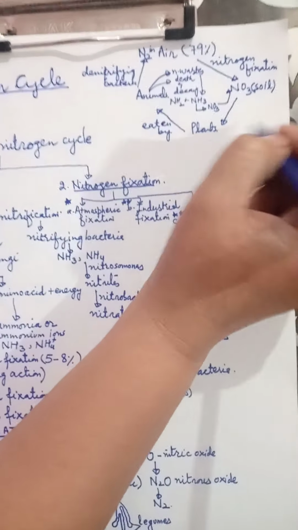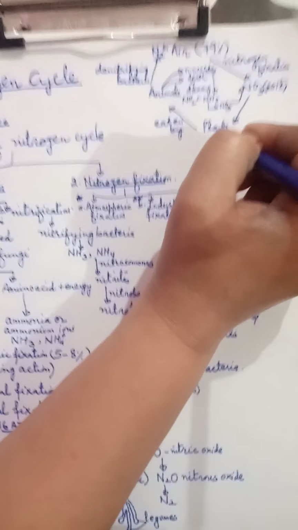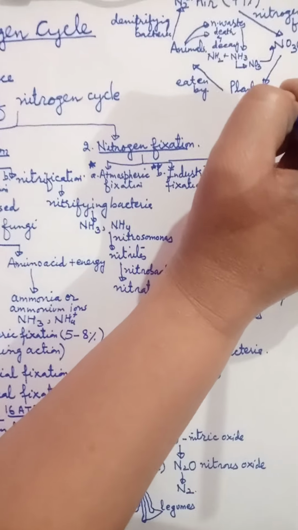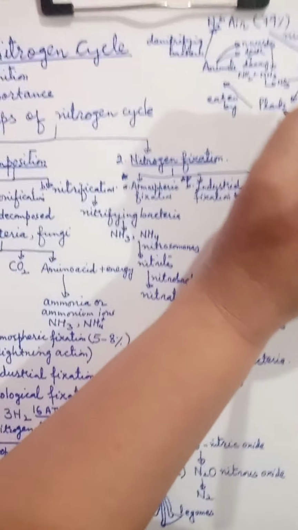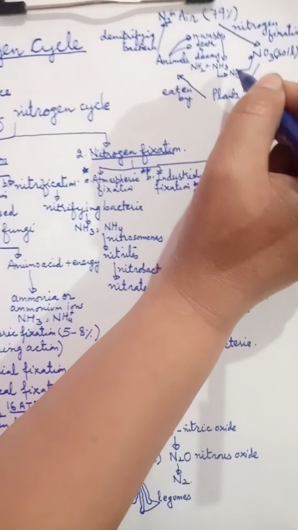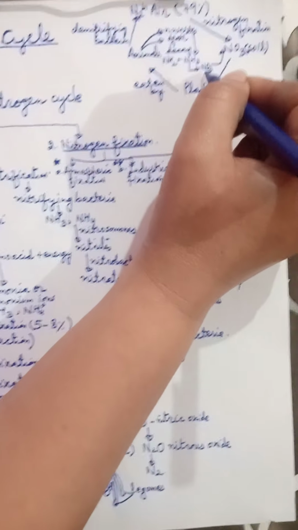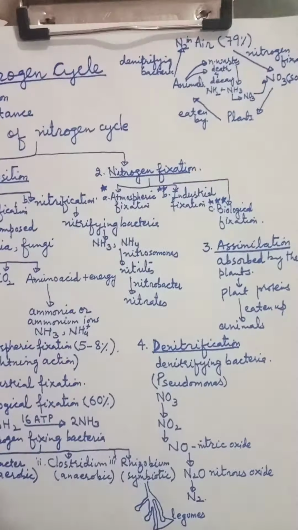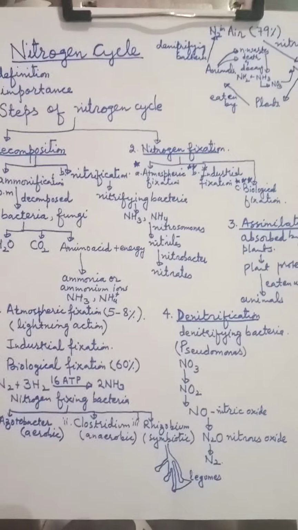And when plants die, their nitrogenous organic materials are also decomposed by bacteria and fungi, and in this way they also add nitrates into the soil. So this is all about the nitrogen cycle. Thank you, students.